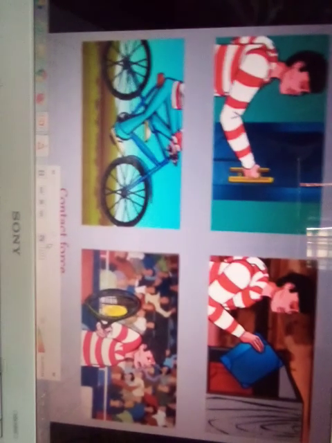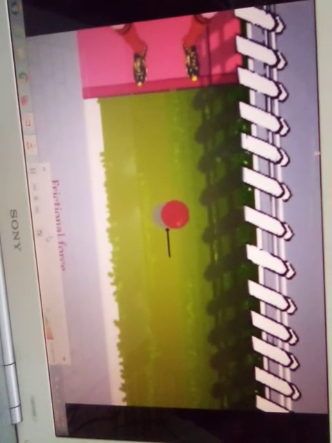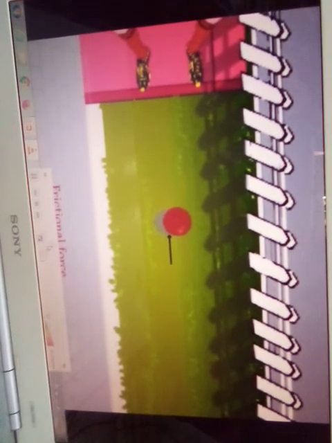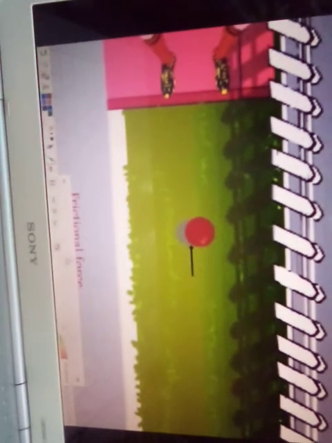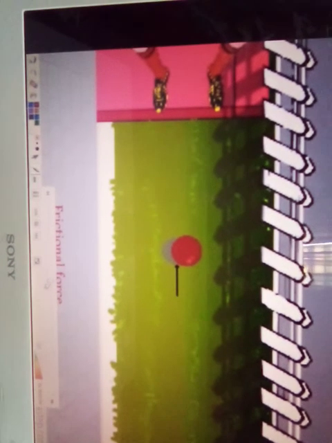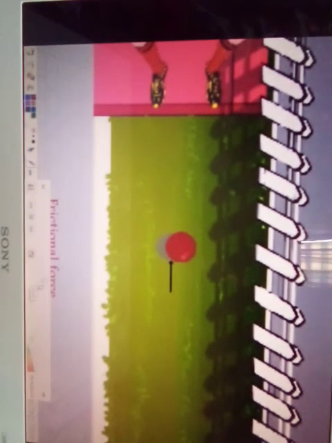Can you give me another example of contact force? Well, we've studied that all surfaces exert a force on all objects placed on them, and this force is known as the frictional force. So frictional force is a contact force. Now, you would be surprised to know that not all forces are contact forces. That is, there are forces in which physical contact is not a must.